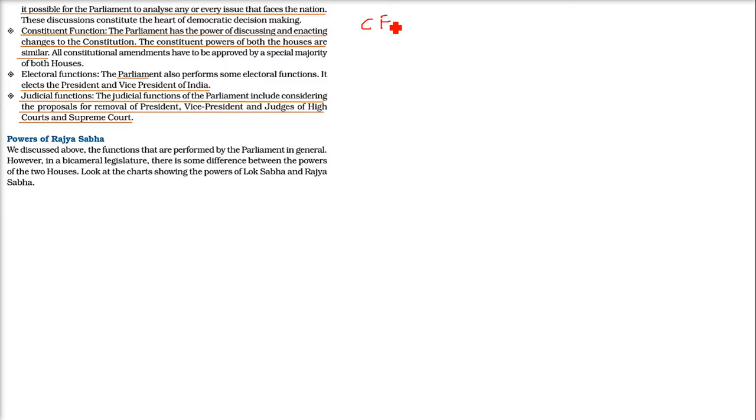Then we have the constituent function. That means the Constitution of India can be changed. Amendments can be made to the Constitution of India, and it should be done with a very clear-cut majority both in Lok Sabha and Rajya Sabha. So constitutional amendment power also lies with the parliament. Then the electoral functions. What are the electoral functions? The president and the vice president of India are elected by the parliament.